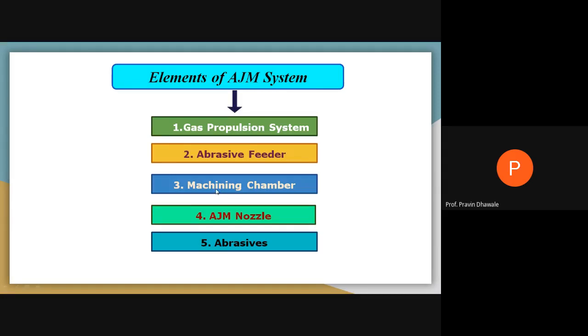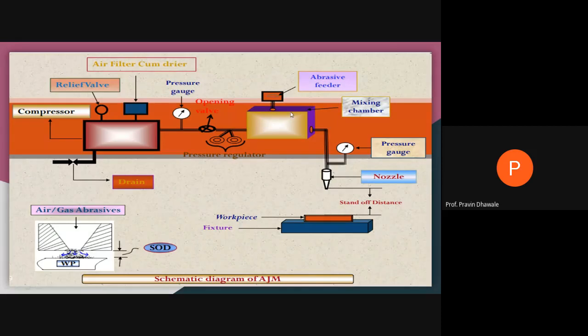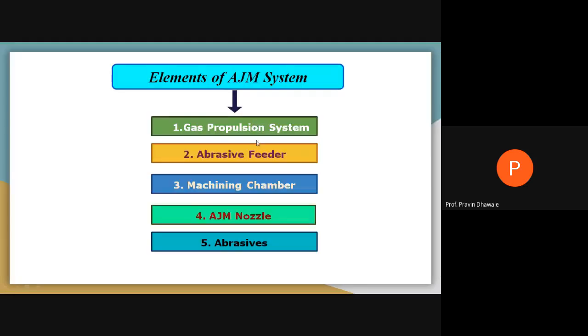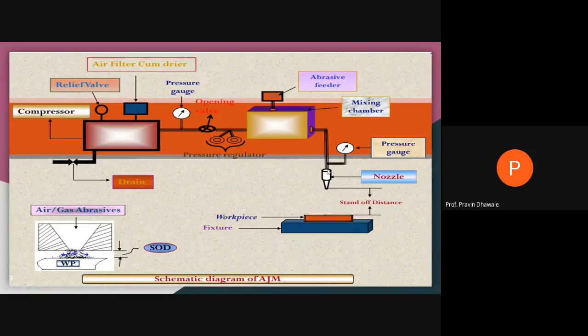Mixing chamber, sorry, the typing mistake is there. Machining chamber, mixing chamber. This will be the mixing chamber where we are supplying high pressure air plus abrasive particles. The mixture is to be produced over here. Then the abrasive jet machining nozzle. This will be the nozzle where we are supplying the high pressurized mixture of abrasive jet.